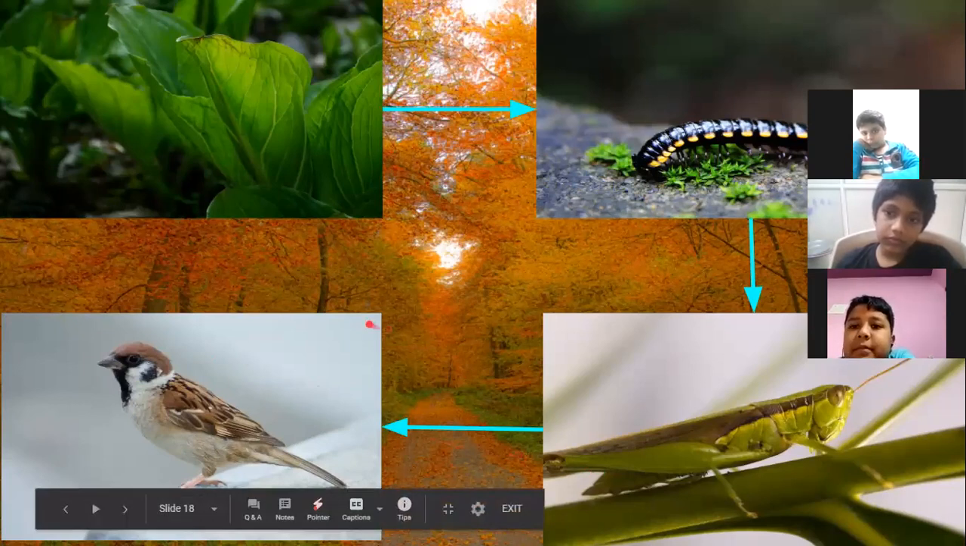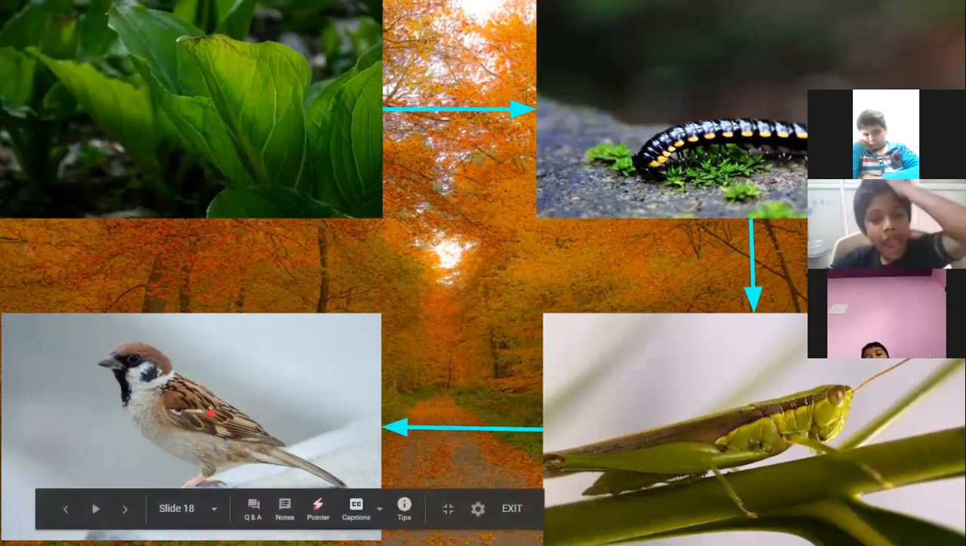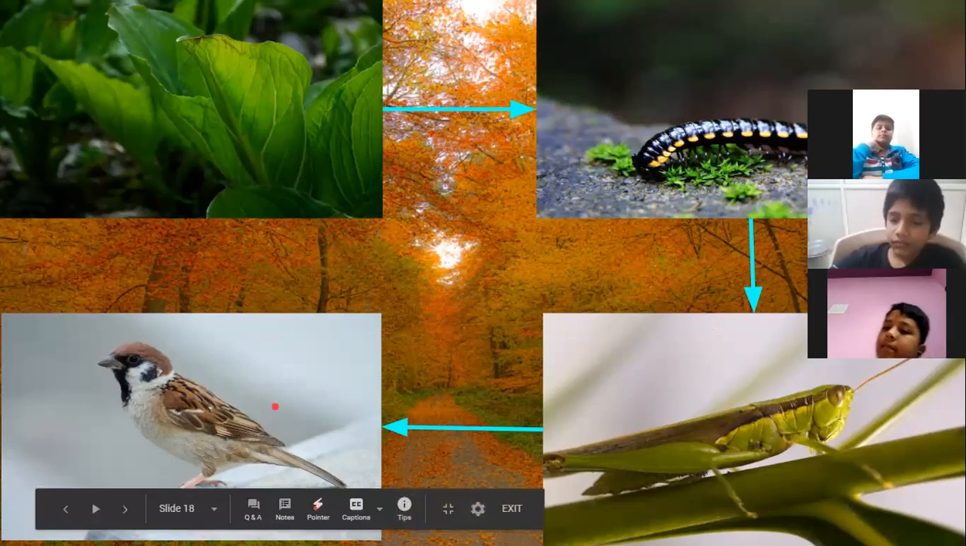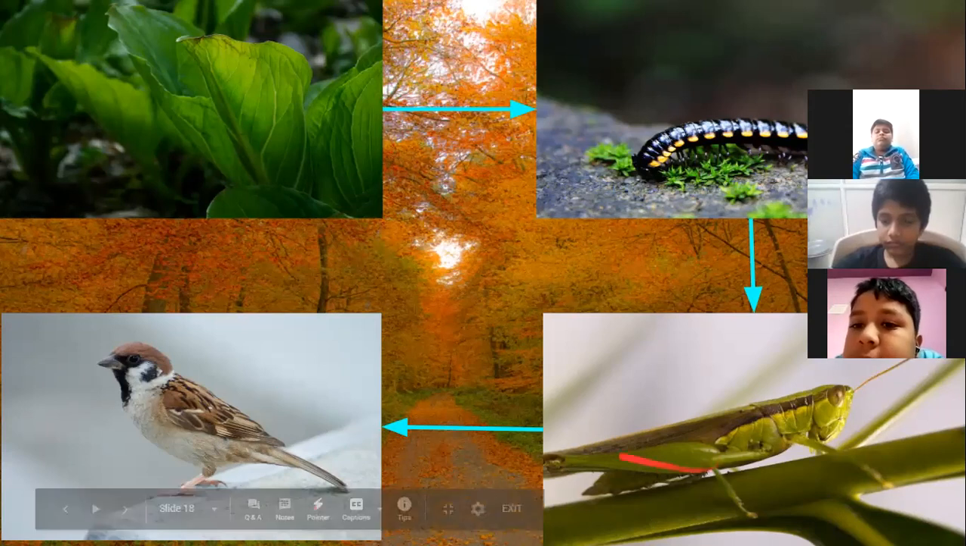You got it how it is? Plants are eaten by the worms. Worms are eaten by the grasshopper. And the grasshopper in turn is eaten by the sparrow. This is one food chain. This is a chain. They are connected to each other for their food. So when the living organisms are connected to each other for their food, it is known as a food chain. This is one food chain only.